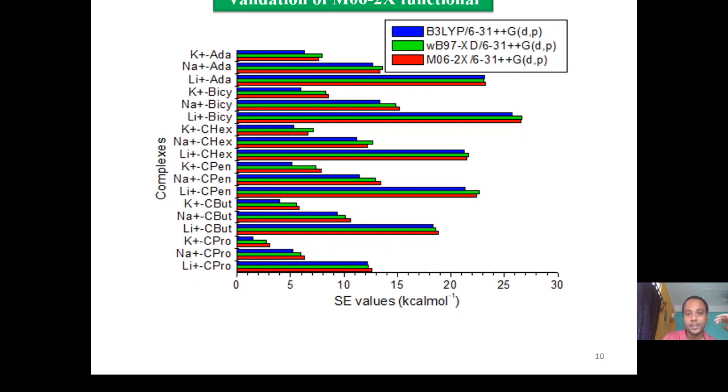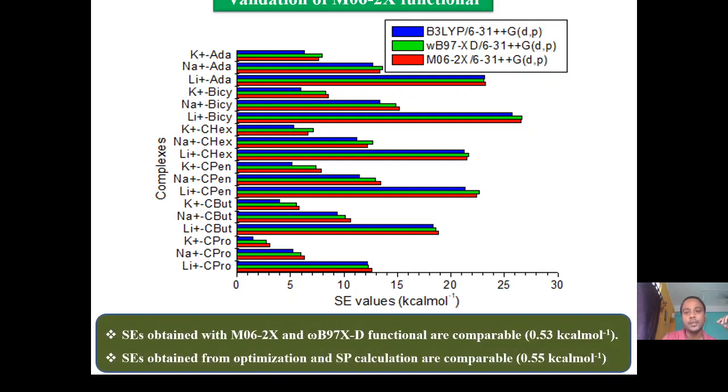We have made use of other functionals, as I mentioned earlier during the computational details. It is seen that the results produced with the M06-2X functional and the wB97XD functional are quite comparable. The difference is only about a maximum of 0.53 kilocalorie per mole, and from that we can conclude that the functional that we have used is reasonably a suitable choice.